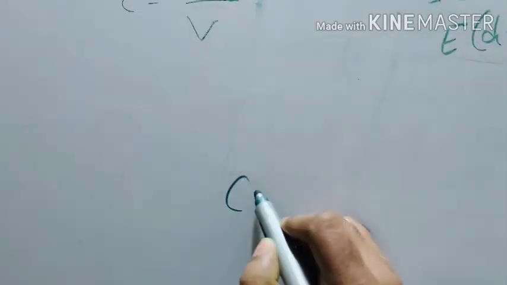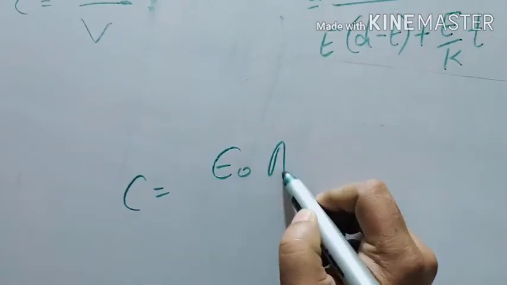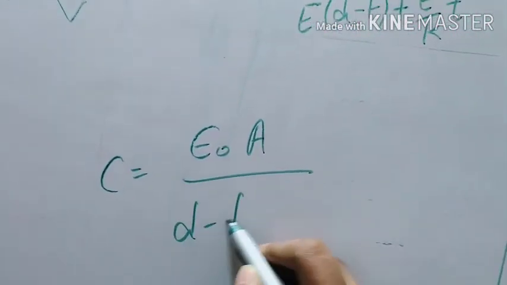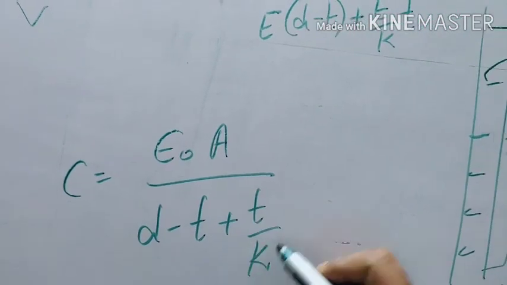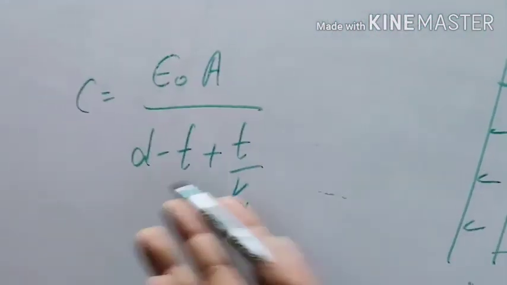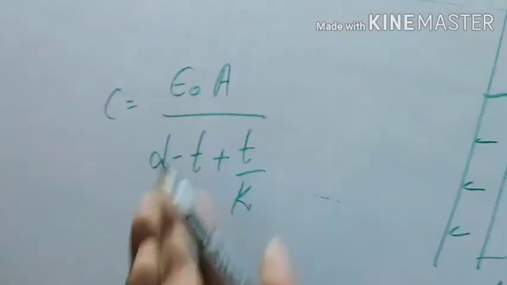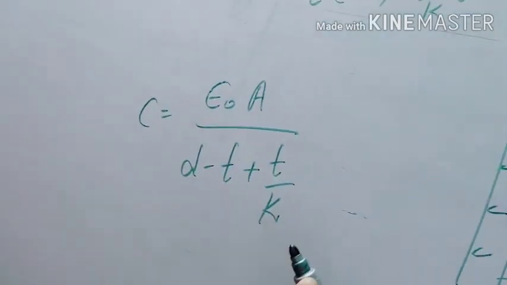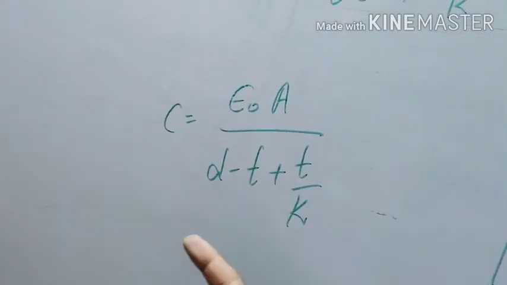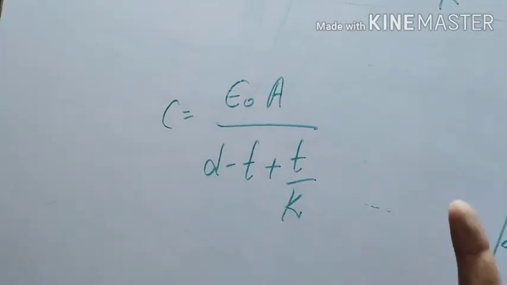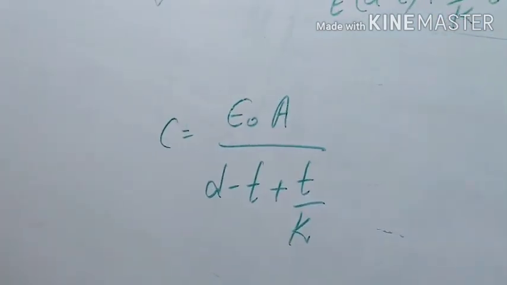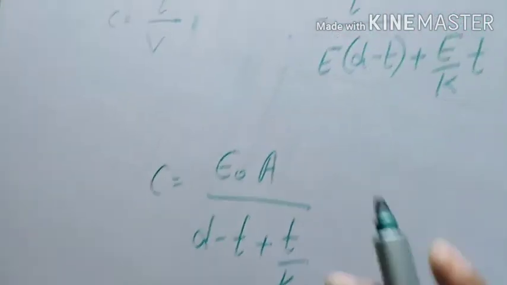So you will get C is equal to epsilon naught A upon (d minus t plus t by k). You can put the value t equal to 0. Again, C is equal to epsilon naught A by d. You can put t equal to d. Then C is equal to k times the capacitance in air, due to the material medium. This step, be careful.